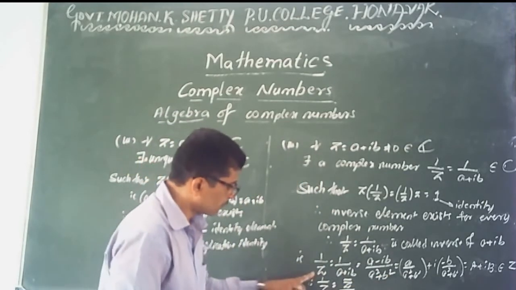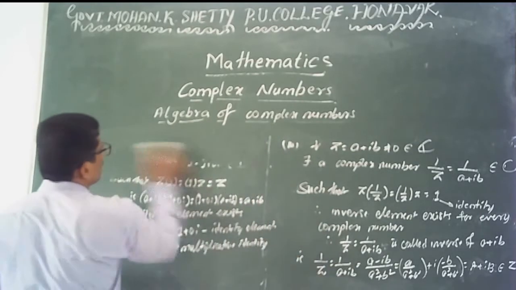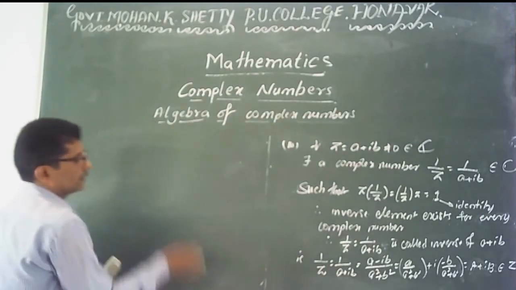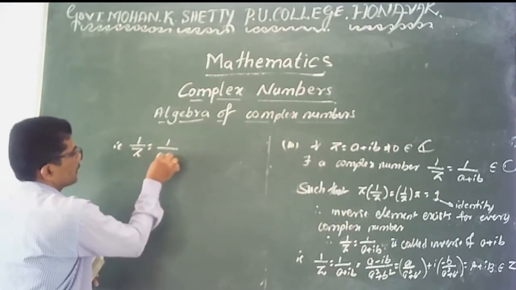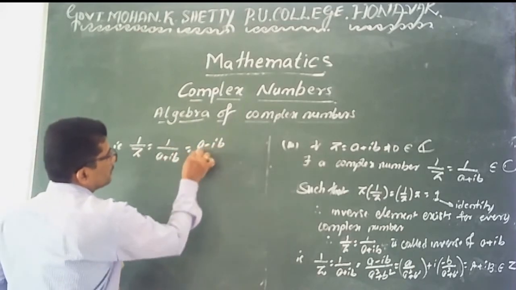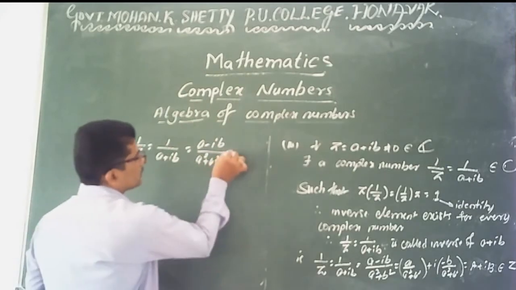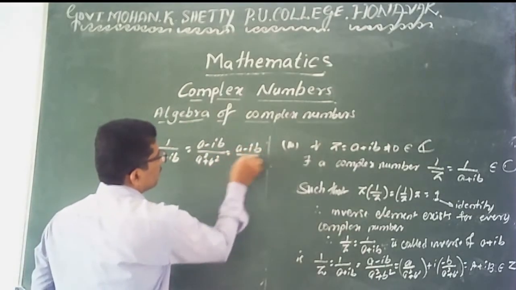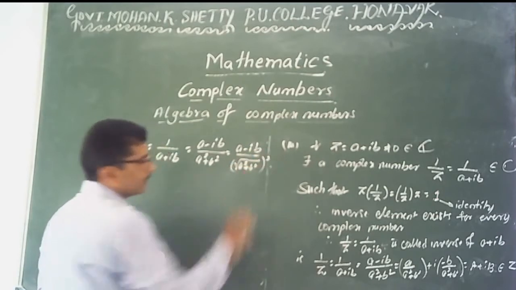It is clear, 1 by z means z bar divided by mod z squared. That is, 1 by z means 1 divided by a plus ib, and that value is equal to a minus ib divided by a square plus b square, or you can say a minus ib divided by the square root of a square plus b square, whole squared.